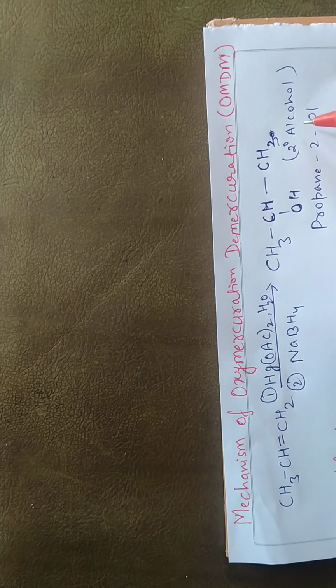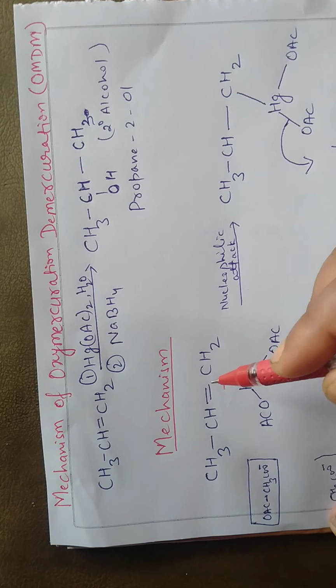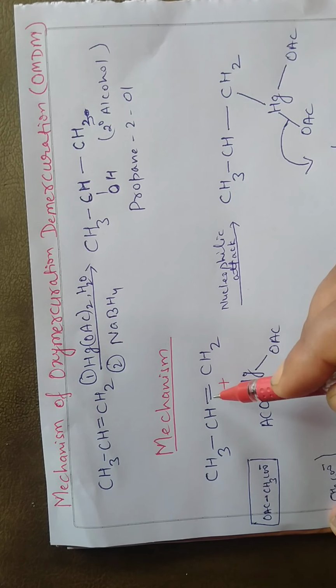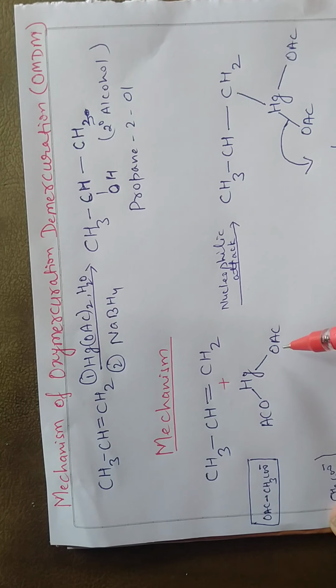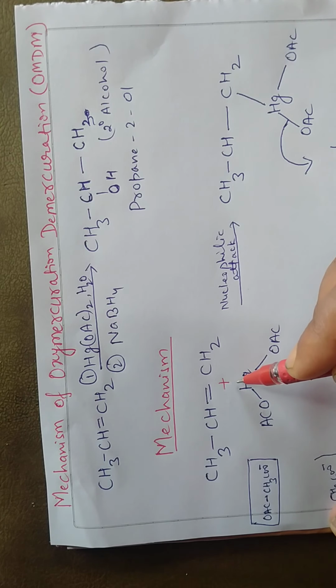So see here, mechanism. We have propene, and it reacts with mercuric acetate. This is the reaction between these. Here you will see that this propene has a pi bond, and Hg(OAc)2 is electron deficient.